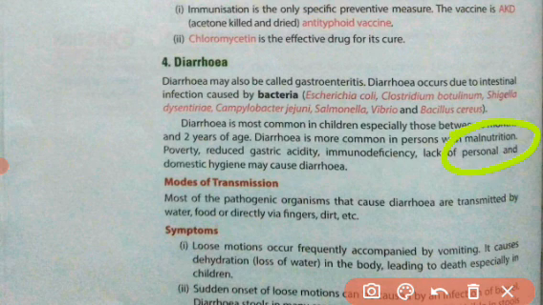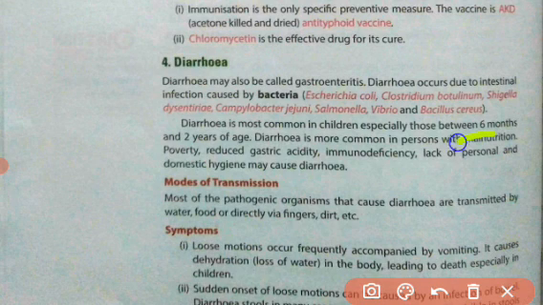If a person is malnourished, because of malnutrition that person can easily be attacked by germs and can suffer with different kinds of infectious diseases. If the gastric acidity, the amount of acid in the stomach, is lower than normal, the germs cannot be killed in the stomach and they can survive and cause diseases. If the immunity is weak, the body of that person will not be able to fight the germs and will suffer with diseases.